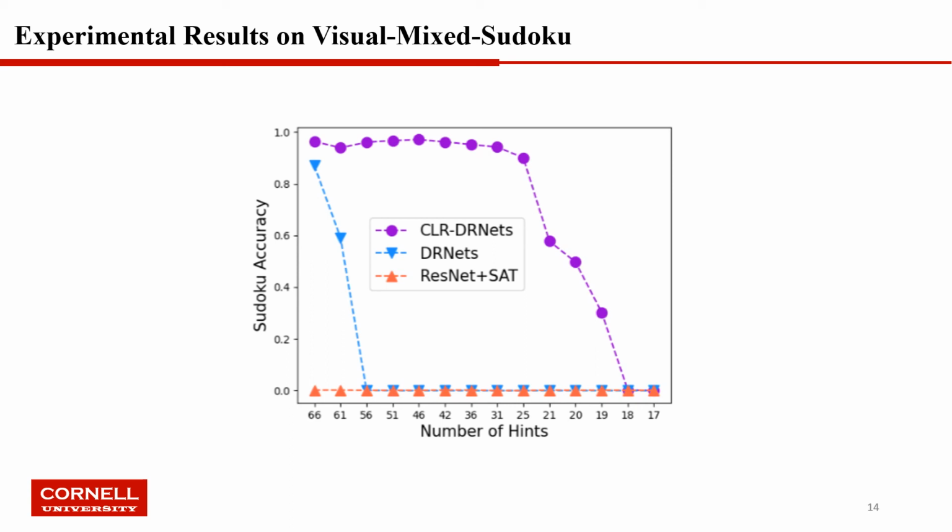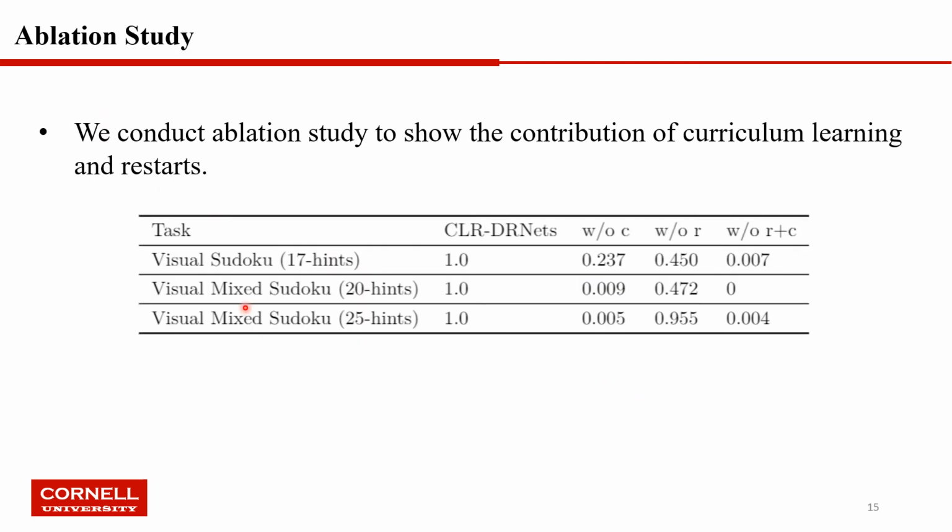Now we are going to talk about the experimental results on visual mixed Sudoku. To form a visual mixed Sudoku, we mix one letter visual Sudoku and one digit visual Sudoku using the max operator. This figure shows the number of hints versus visual mixed Sudoku test accuracy. We compare CLR-DRNets with DRNets and ResNet plus set. We can find that in all the number of hints cases, CLR-DRNets largely and consistently outperform DRNets and ResNet plus set. And for most numbers of hints, CLR-DRNets has a very high accuracy, while the other two methods cannot solve anything.